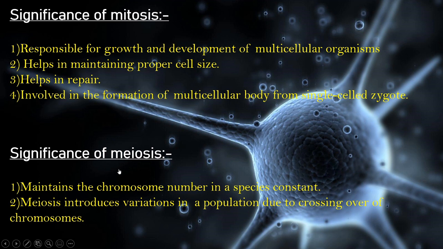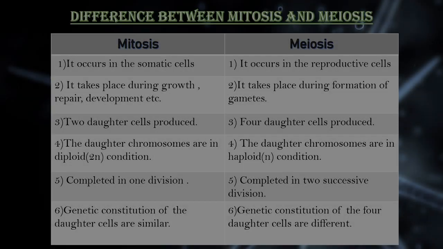Next, what is the significance of meiosis? Meiosis helps in keeping the chromosome number in a species constant. And secondly, meiosis introduces variations in a population due to crossing over of chromosomes. As we have learned, chiasma formation occurs between two non-sister chromatids of homologous chromosomes. So it leads to variation that finally leads to evolution.